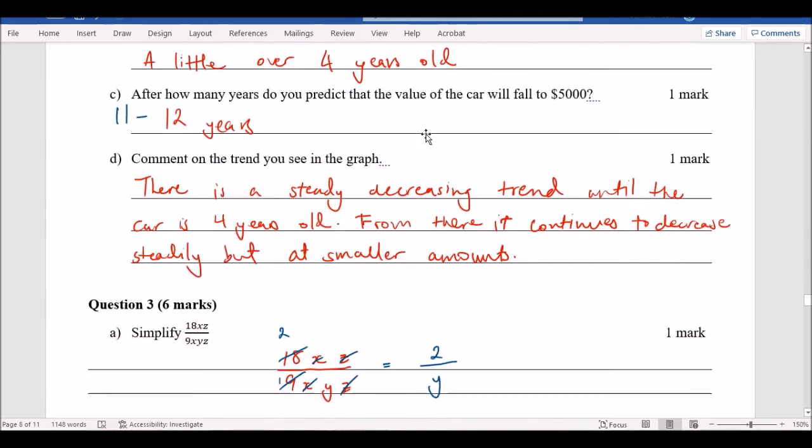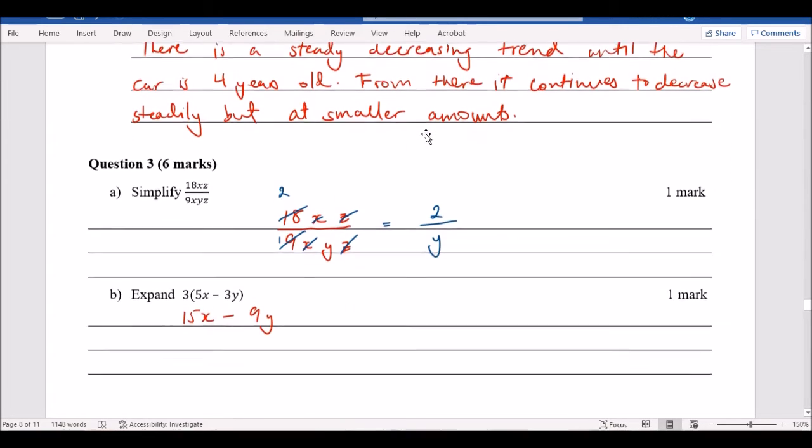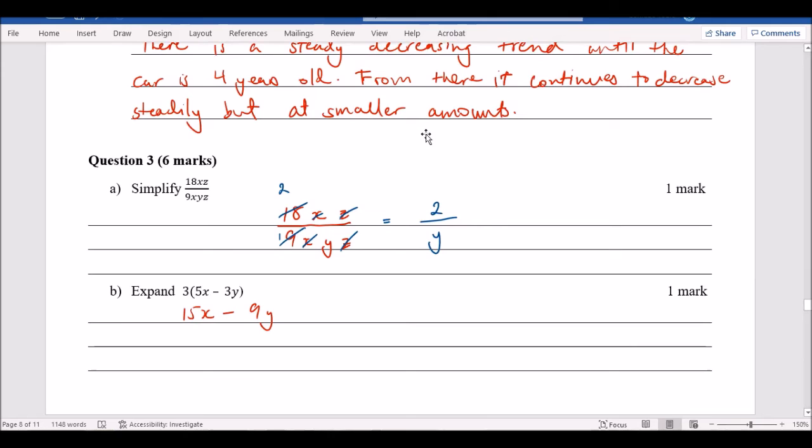Have you guys done question 3? Yeah. All right, let's go through question 3. Did I tell you it was 2y? Oh, sorry, it's 2 over y. I'll show how I work this out. You've got 18xz over 9xyz.